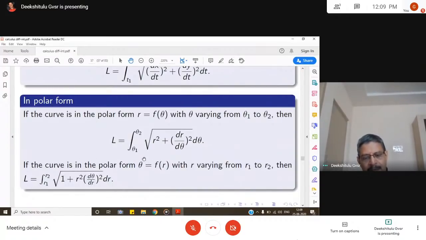So, for two-dimensional planes, we have two representations. One is the Cartesian system, and the other important thing is polar representation. Similarly, for three dimensions also we have the Cartesian form with x-axis, y-axis, z-axis, and two more things: the cylindrical coordinate system and the spherical coordinate system. We will discuss these while discussing multiple integrals. For the time being, for the length of arcs in a plane, polar form is enough. We need not worry about cylindrical and spherical coordinate systems.